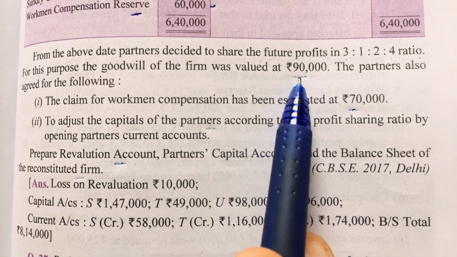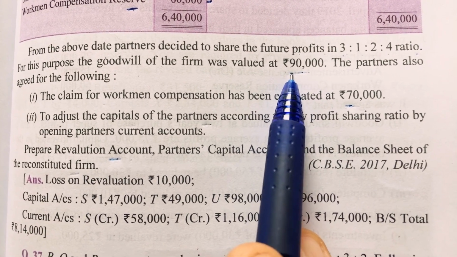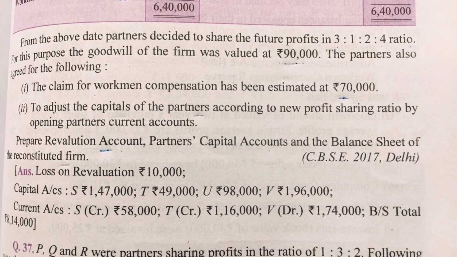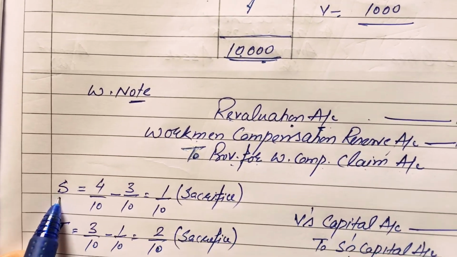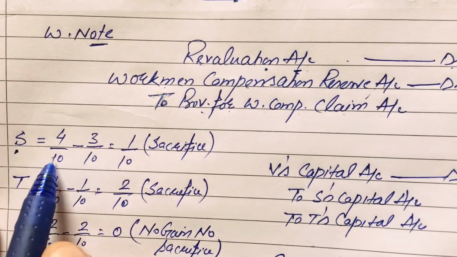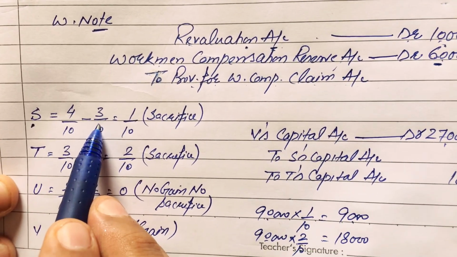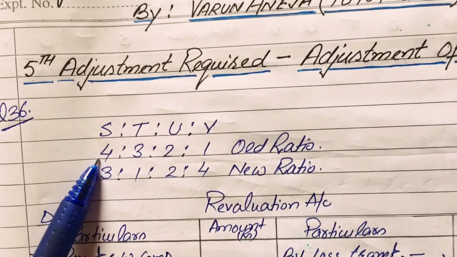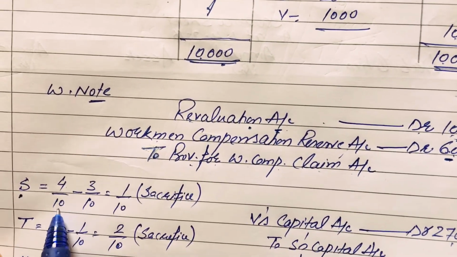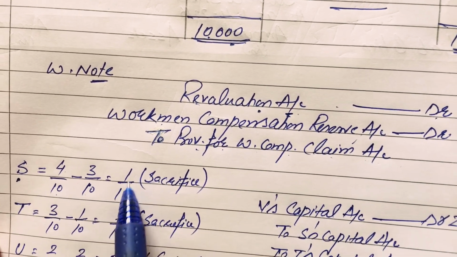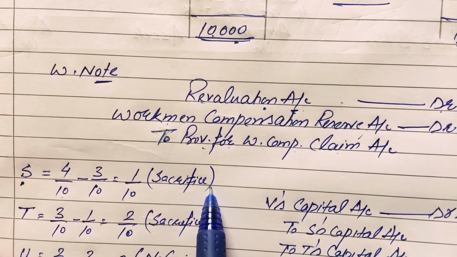For the treatment of goodwill, first of all we will calculate each partner's gain or sacrifice. First, S's gain or sacrifice, and we are using the formula of sacrificing ratio. As old share is 4 by 10, new share is 3 by 10, so 4 by 10 minus 3 by 10 is 1 by 10, a positive amount, that means sacrifice.